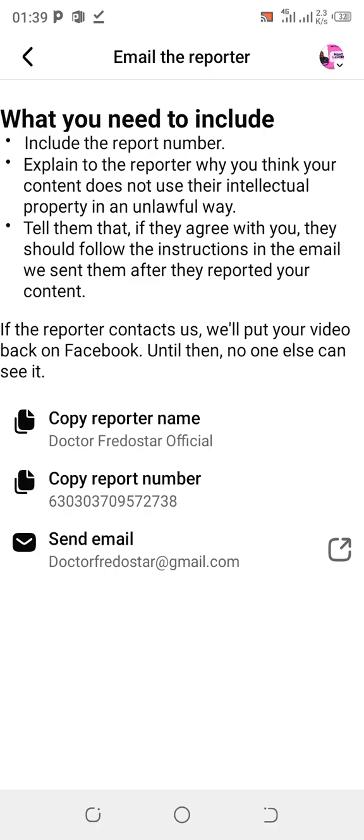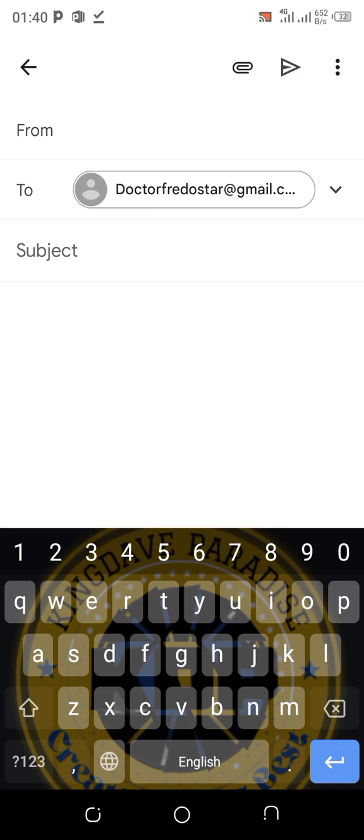I normally choose the first option, to email the person that owns the content. You can see the name of the person that gave me the violation is here, and their phone number is here. So click on send email. Once you click on send email, don't forget you have copied the email that you prepared on your notepad, so it's going to come up. Facebook has already filled in the name, you can see the name has automatically come up.